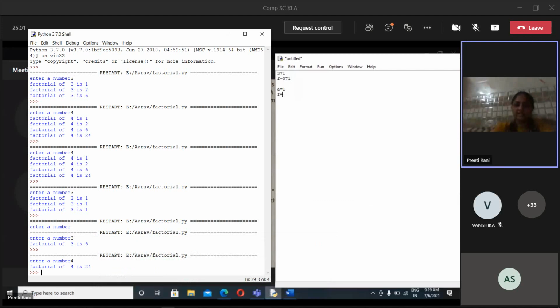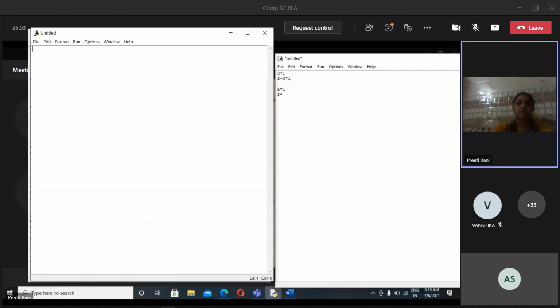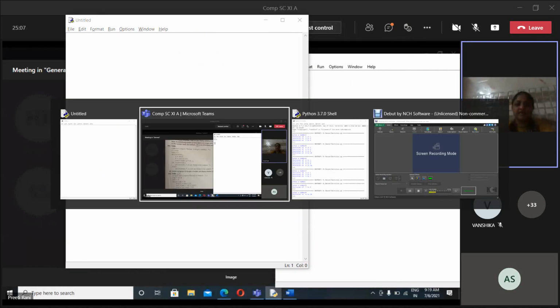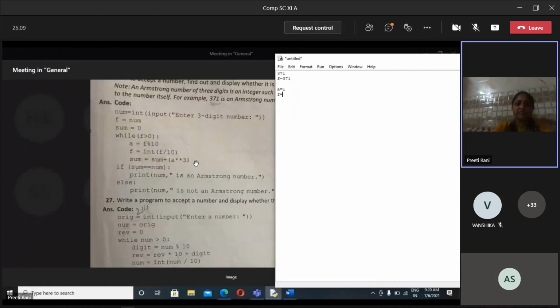37, right? Then after that, sum equals sum plus a raised to the power 3. What is the value of a? 1. 1 raised to the power 3, what will be the value there? What value will come in sum? What will be the value of sum? 1. 1 there only. Okay.